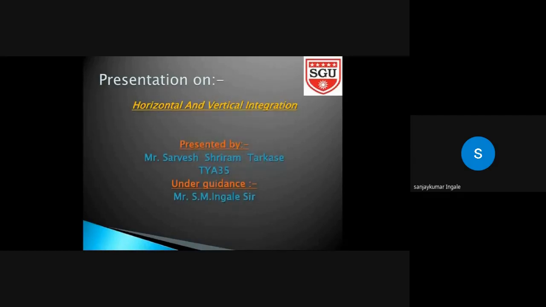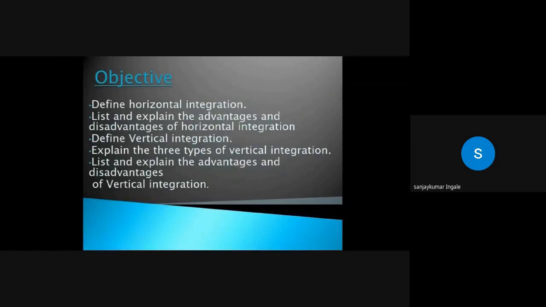Our topic is horizontal and vertical integration. The objective of this presentation is to define horizontal integration, and list and explain its advantages and disadvantages. Then define vertical integration, explain the three types of vertical integration, and list and explain its advantages and disadvantages.